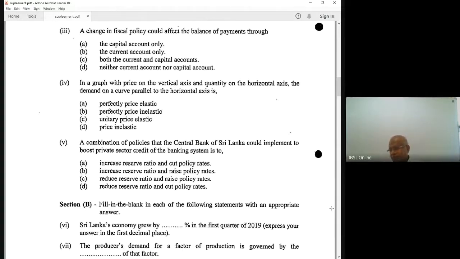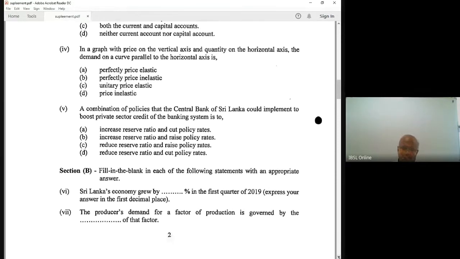But the growth rate is negative. Remember, the first quarter projected growth rate is minus 1.6. This year's annual growth rate is also negative, as I can remember, minus 5.2. Right, all over the world, growth rates were negative. New Zealand, Australia, the US, developed countries, and India, Pakistan, Sri Lanka, developing countries, growth rate negative. That is because of the disruptions that came with the COVID issue, right?